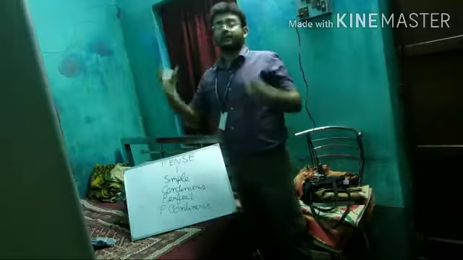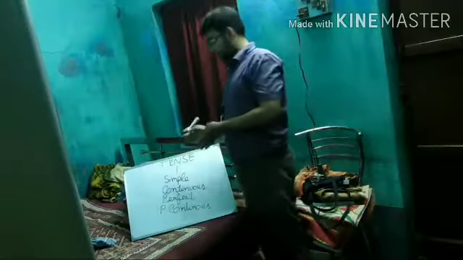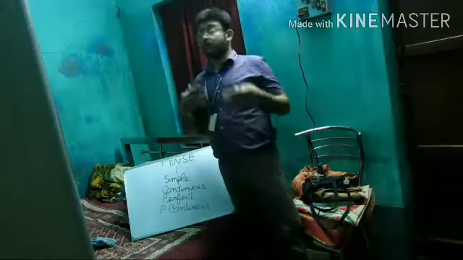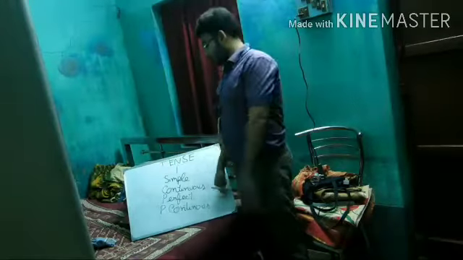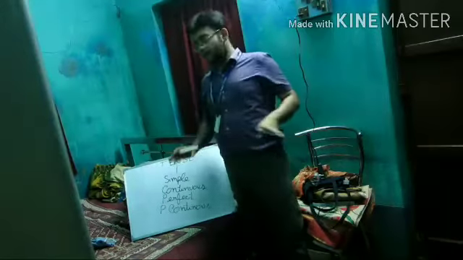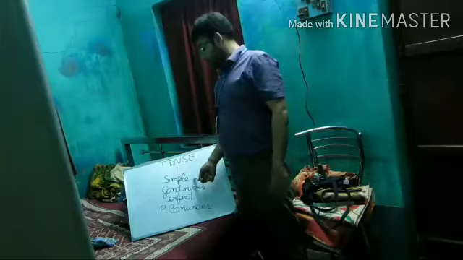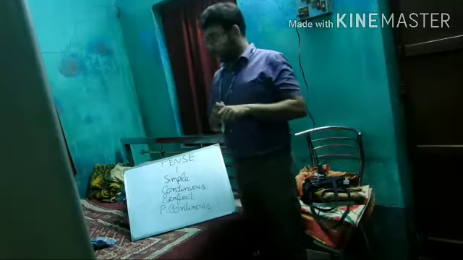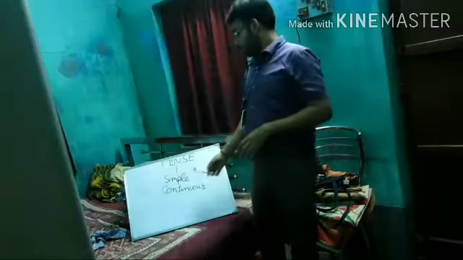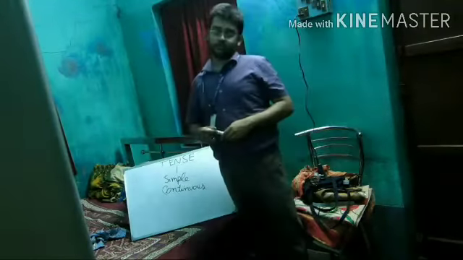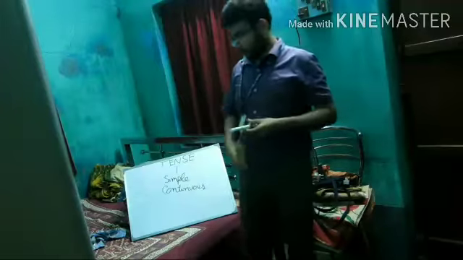Simple tense means simple present tense, simple past tense or simple future tense. Continuous, same thing: present continuous, past continuous, future continuous. Perfect: present perfect, past perfect, future perfect. Perfect continuous: present perfect continuous, past perfect continuous, and future perfect continuous. Okay, so these are the 4 types. So remember the names: simple, continuous, perfect, and perfect continuous. Today we are going to study simple and continuous along with the formulas. Okay, what is simple tense, what is continuous tense in respect of present tense.